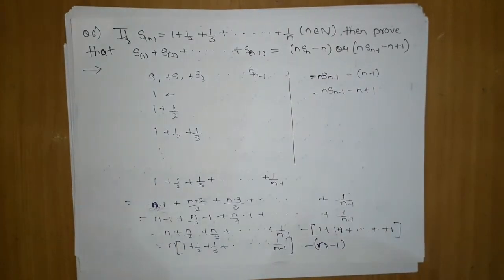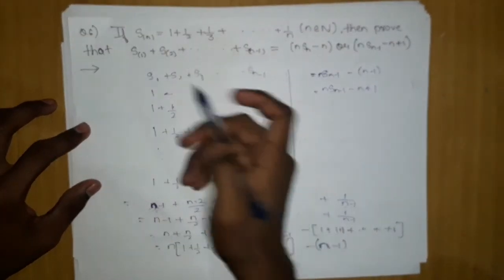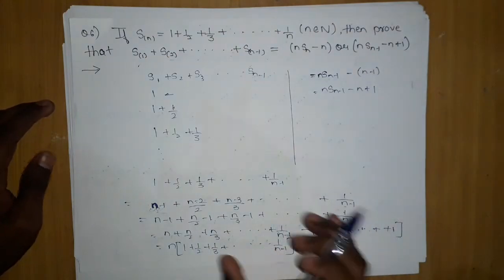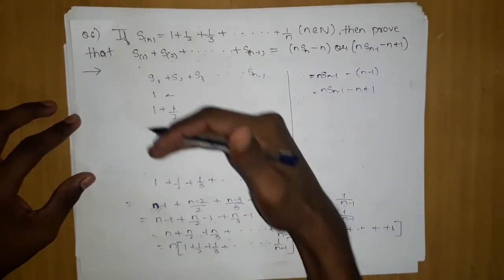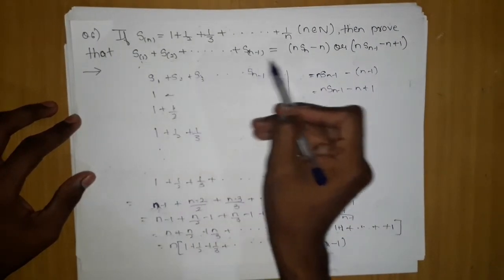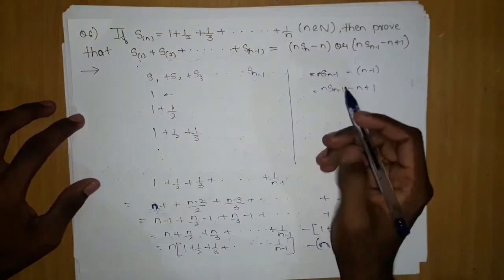Nothing great we see in this problem. You just get an idea that you should add vertically when S1, S2, S3 like questions are asked. When this type of question is asked, you should think vertically, that if you add vertically, you can get this. Although this proof also gives a hint that we should think like that. So this was the proof of this question.